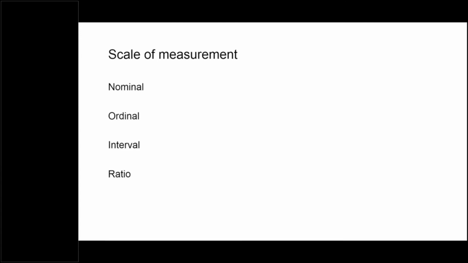Now this interval and ratio scale is very much similar, and differentiating interval from ratio or ratio from interval is not needed, because to select the appropriate statistical test, we should be able to just classify our data into nominal, ordinal, or one of these 2. The same set of statistical tests is used for these 2 scales. So even if you are not able to differentiate between interval and ratio scale, no problem.